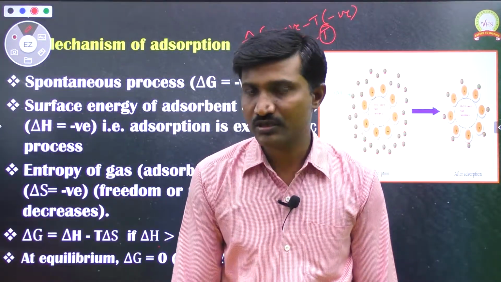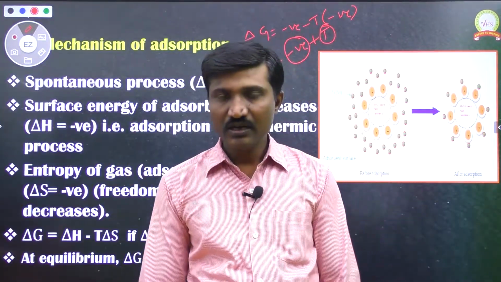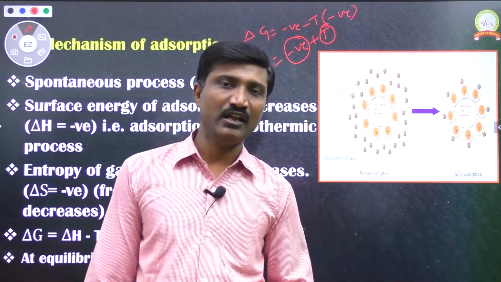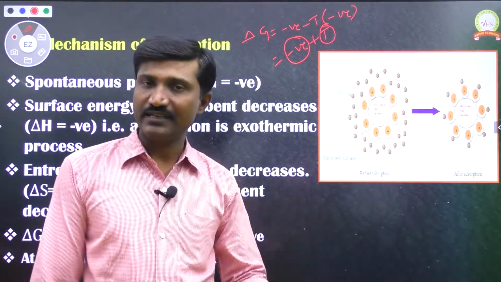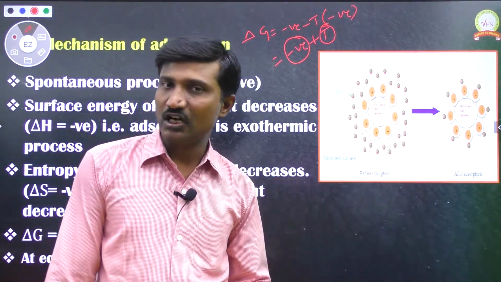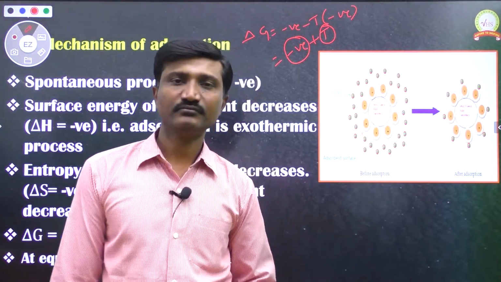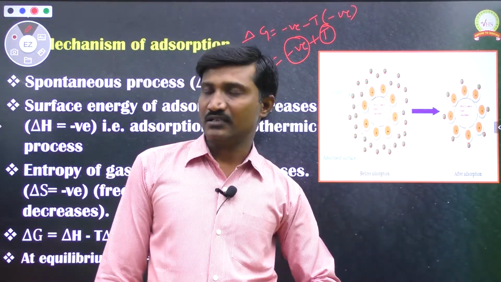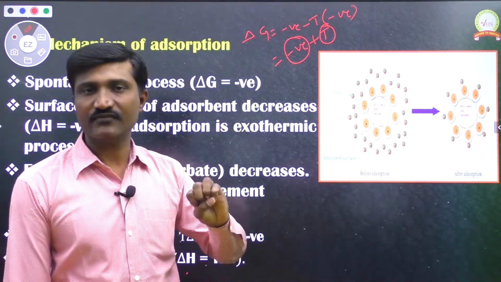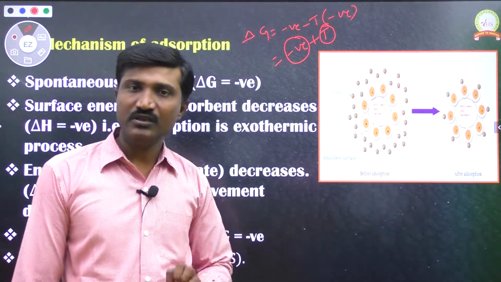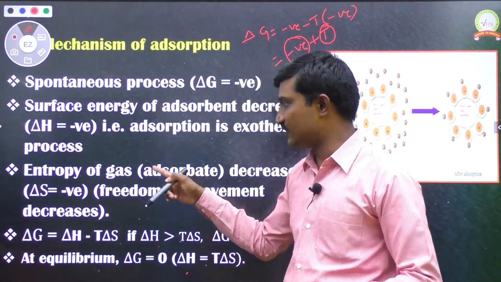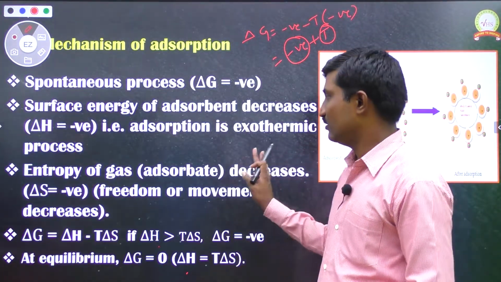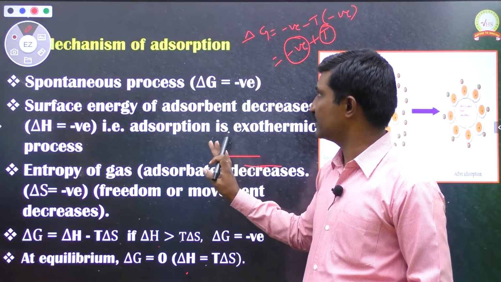Okay. So this is about adsorption, absorption, and the difference between adsorption and absorption, which one is a bulk phenomenon, which one is a surface phenomenon. Okay. And what are the different examples we see as adsorption and absorption in our daily life. Okay. And whether the adsorption process takes place spontaneously or not, then what is the reason for spontaneity of an adsorption process, in that, why delta G, delta H and delta S all are negative values. Clear this? Right. Now let us see a few questions based on this.